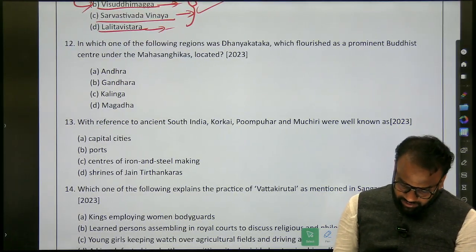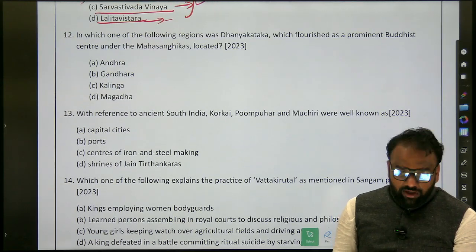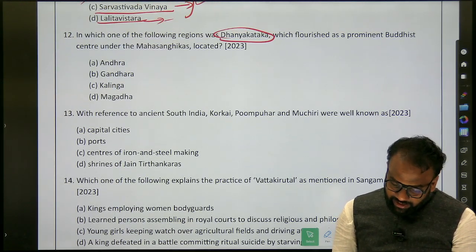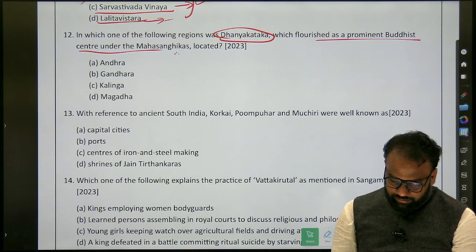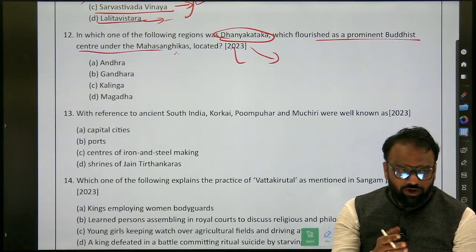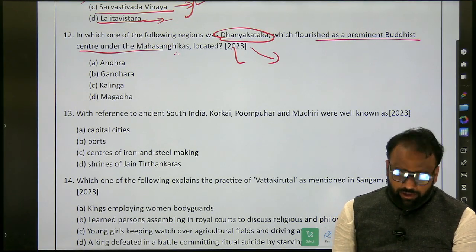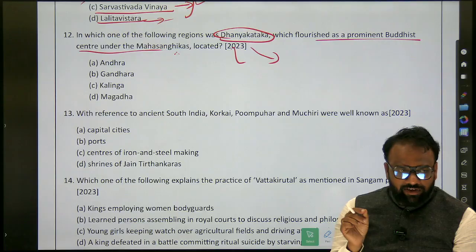Next, this is 2023. In which of the following regions was Danyakataka, which flourished as a famous prominent Buddhist center under the Mahasangikas, located? What you will do here? Yes, ancient sites and modern Indian state. Just find out if it's there or not. So it's there, probably in entry number 34. Somewhere it is there. So this information was compiled from Tamil Nadu as well as NCERT.